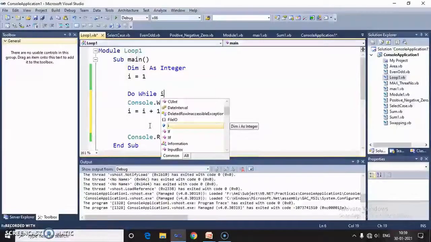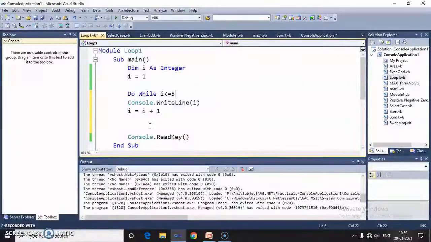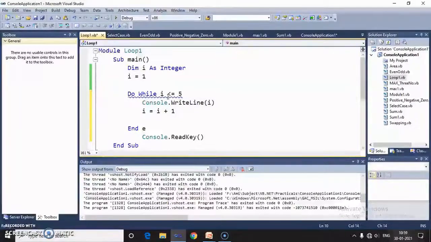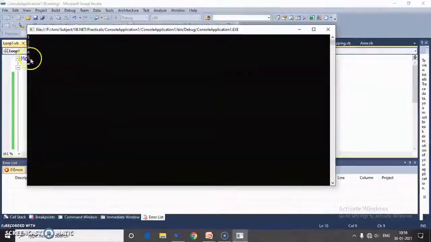So here I write I less than or equal to 5. Whenever the value of I is less than or equal to 5, it enters into the loop. And here I write end while loop. Now this is my code of the do loop. Run the output. The output prints the value of variable I from 1 to 5.